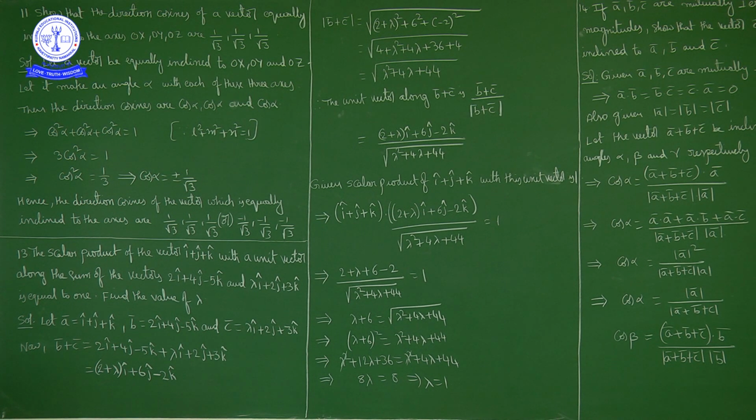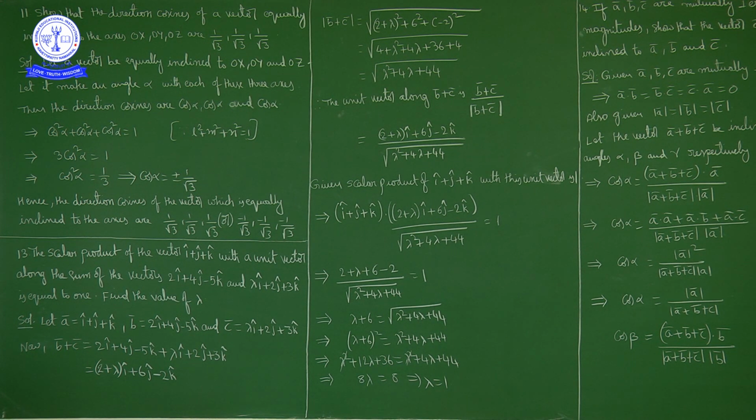Now here the question is, we have to show that the direction cosines of a vector equally inclined to the axes, meaning a vector which is making equal angles with the x-axis, y-axis and z-axis, are 1 upon root 3, 1 upon root 3 and 1 upon root 3.